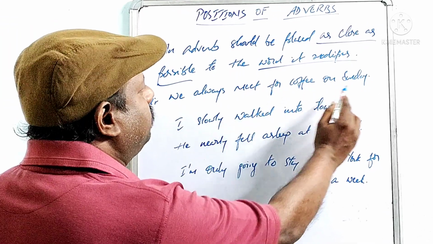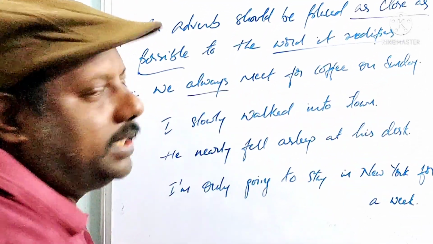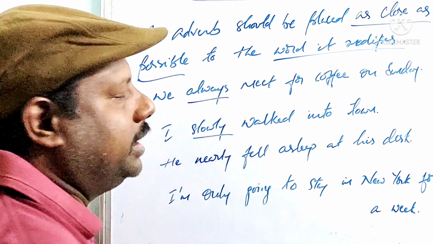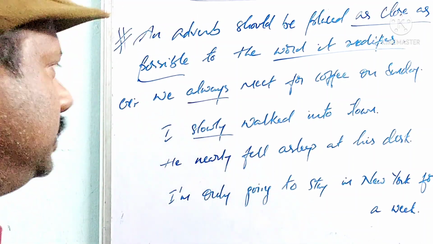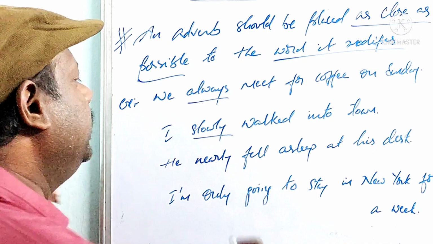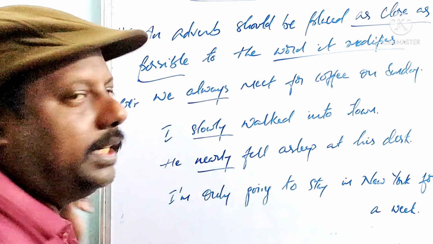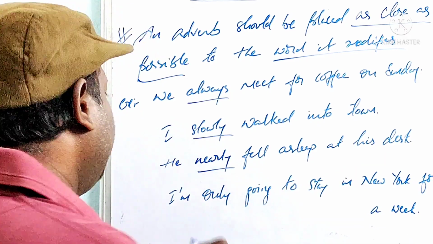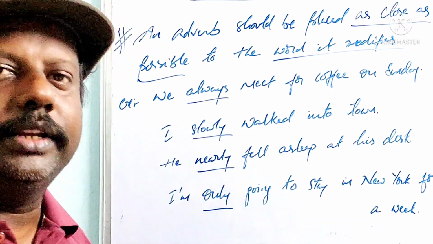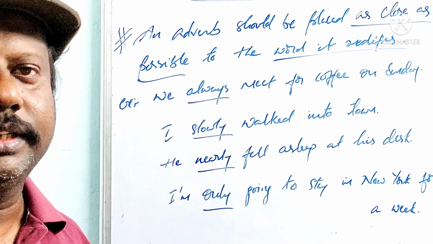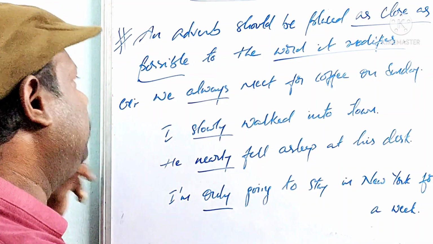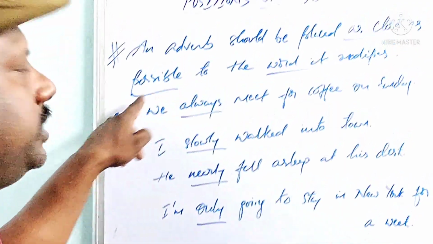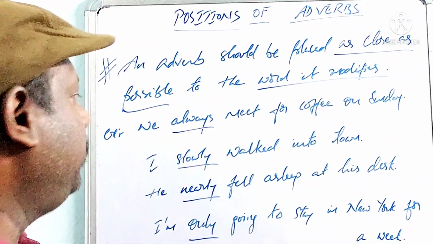We always meet for coffee on Sunday. I slowly walked into the town. He nearly fell asleep at his desk. I am only going to stay in New York for a week. See the given examples. The adverb is as close as possible to the word that it is modifying.